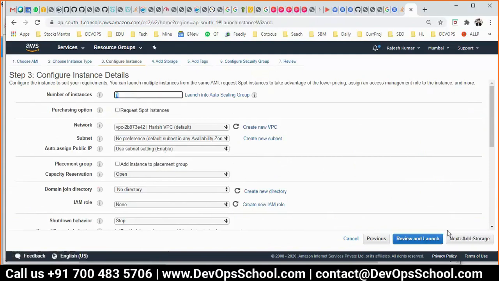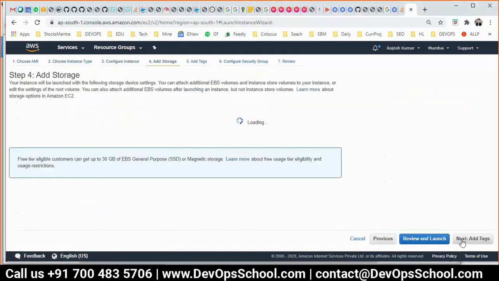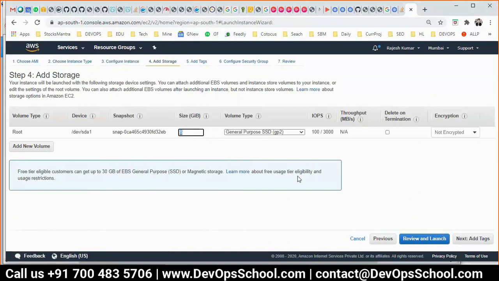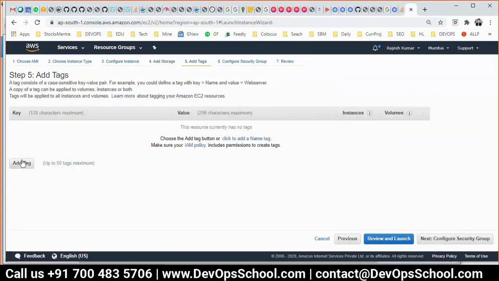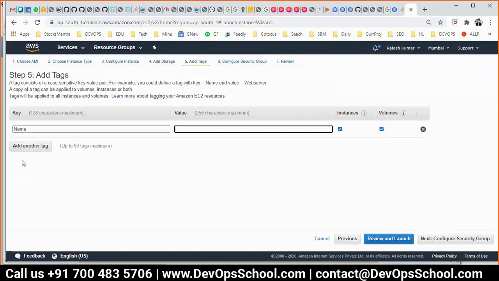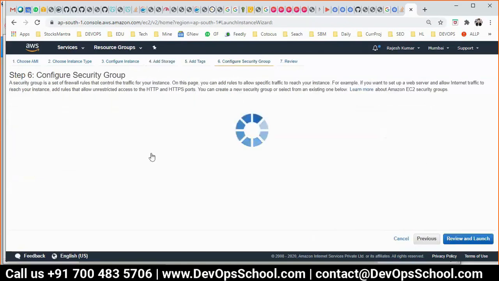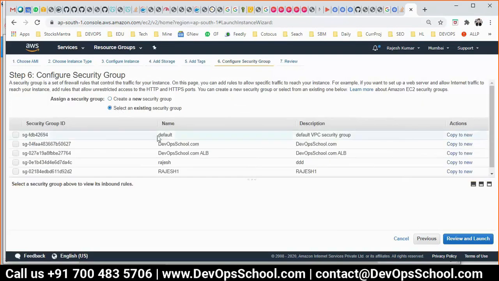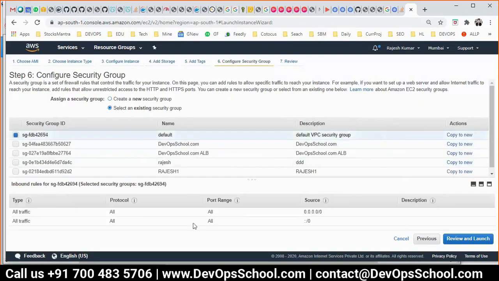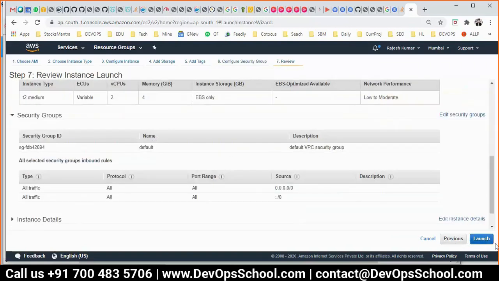One machine. 8 GB is okay, I'll make it 30 GB. Tag this one with master. Security groups, I am opening up everything as I suggested. No firewall. See, everything is open just like you. Launch.